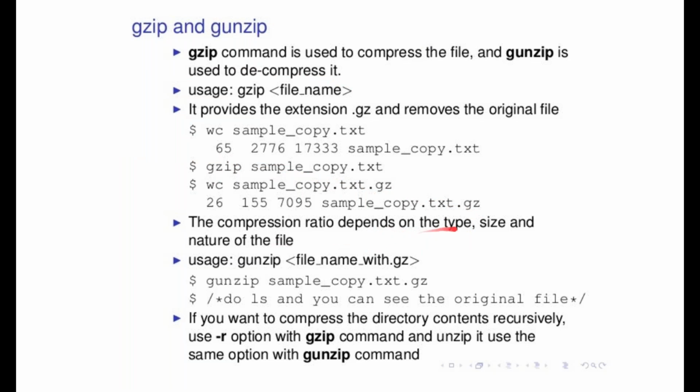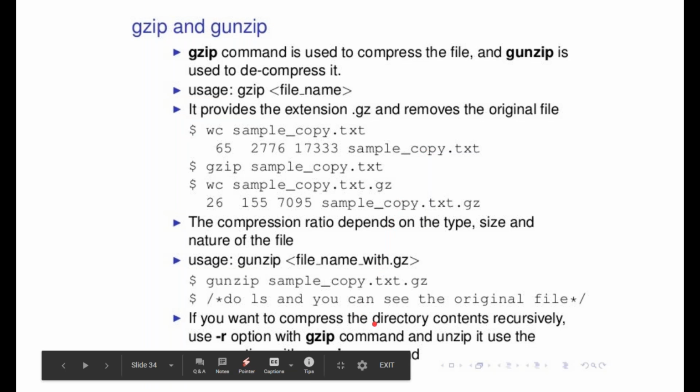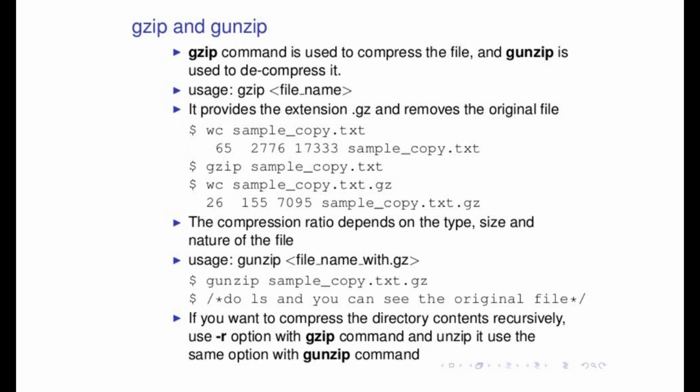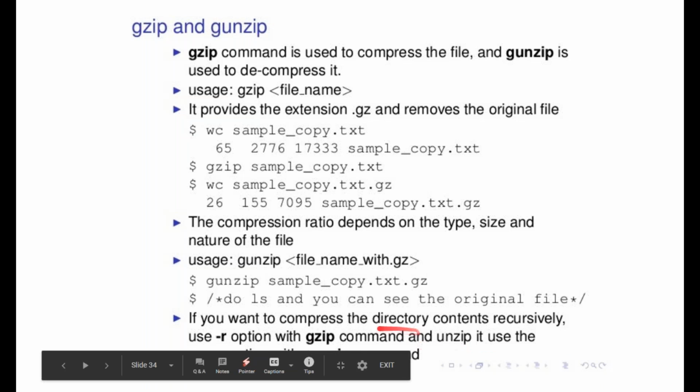Fine. The compression ratio depends upon the type, size, and nature of the file. Similarly, you can unzip the file, and when you unzip the file, you will have the original statistics of the file. If you want to compress the directory content recursively, then you have to use the option -r with the gzip command, and unzip is used with the same option as with this. So you have to use -r with your command if you want to compress a directory recursively.